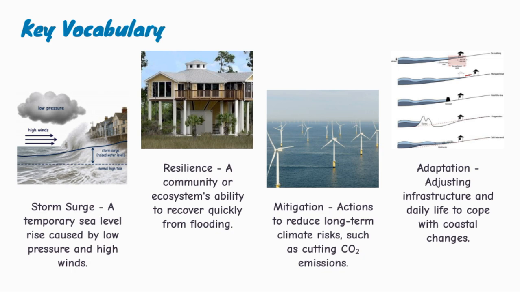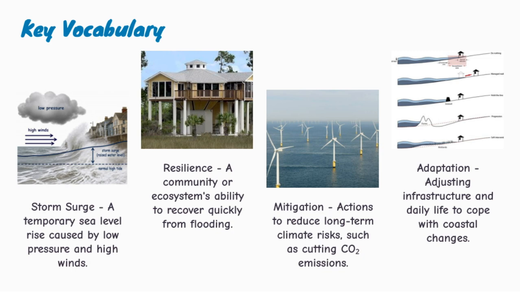The second term is resilience. Resilience means the ability of a community or ecosystem to recover quickly after flooding or another hazard. A resilient coastal town might have good warning systems, flood plans, strong defenses, and buildings designed to cope with flooding.